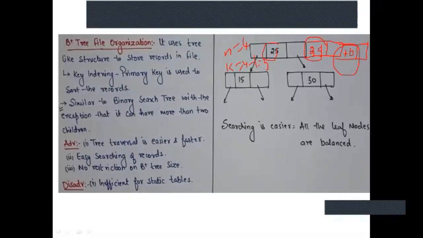Based on ascending order, suppose I want to insert 10 now. We should check if 10 is less than 25. Yes, then move to the left pointer. Now suppose I want to insert 100. 100 is greater than 25, yes, then it goes to next. If 100 is greater than 35, yes, it goes to next. If 100 is greater than 70, yes, then it will take the right pointer of 70 and store 100 there. It's like this.